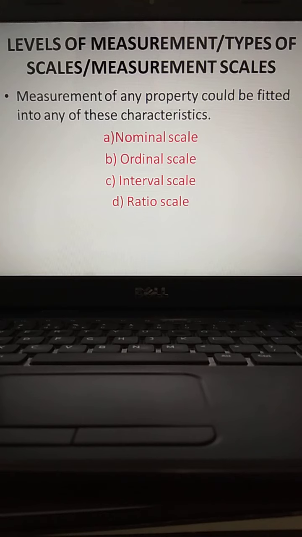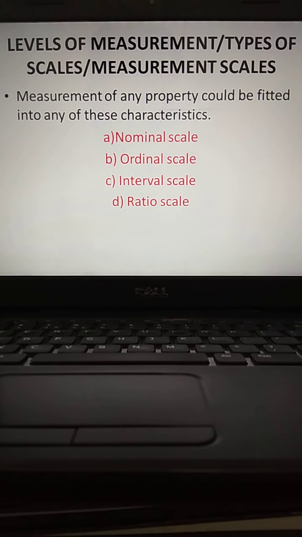But if the information you are going to collect is not directly possible to measure, you call that non-parametric data. Understand? That means before understanding nominal, ordinal, interval and ratio scales, you need to understand the type of the data.